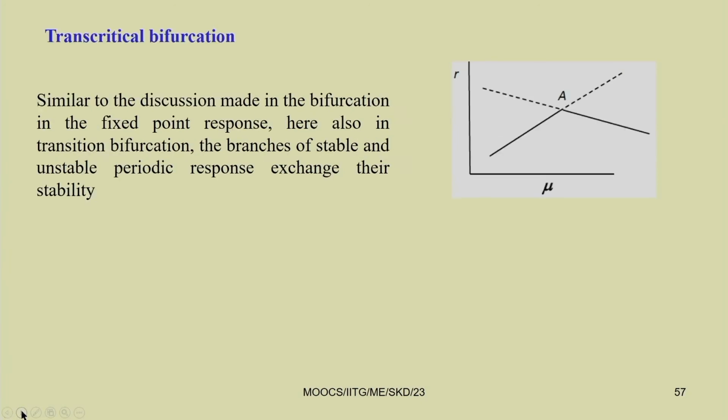For example, in the case of a base excited cantilever beam with an arbitrary attached mass, if we consider the combination parametric resonance condition, that is, by taking omega equal to omega 1 plus omega 2, you can observe this type of symmetry breaking bifurcation, and the turning point bifurcation, or cyclic fold.